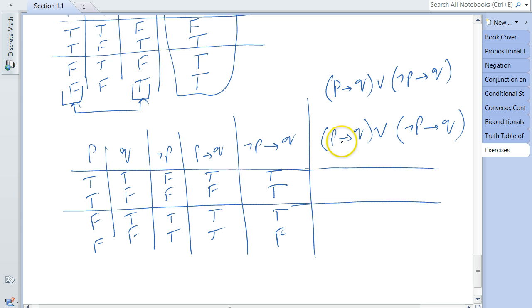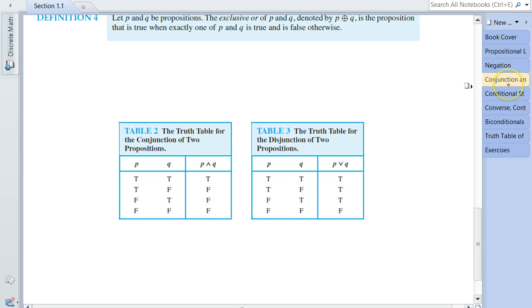Now we need to calculate the truth value for the whole statement, and we need to apply the disjunction function. So we need to use the truth table for or. Let me remind you that the truth table for the disjunction, not conjunction, is in front of you here, and we only have false when both of them are false.